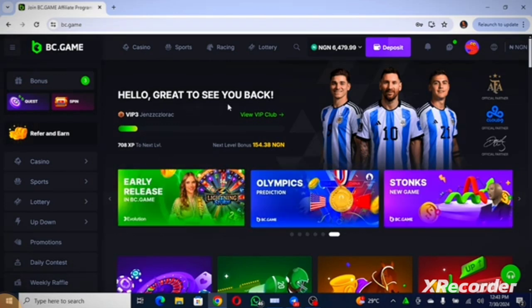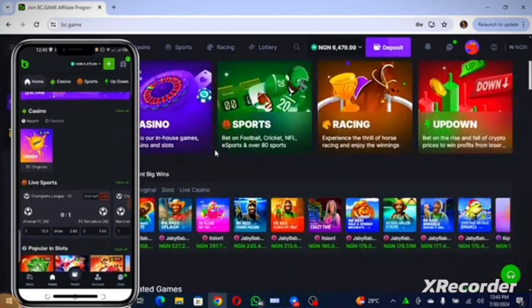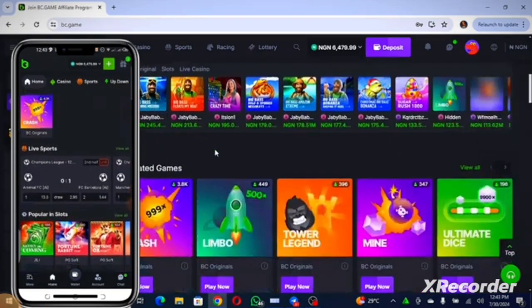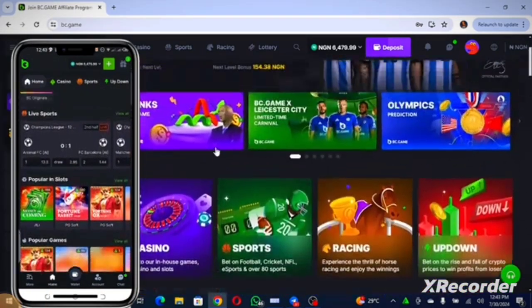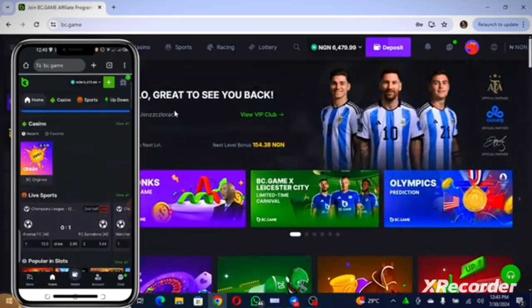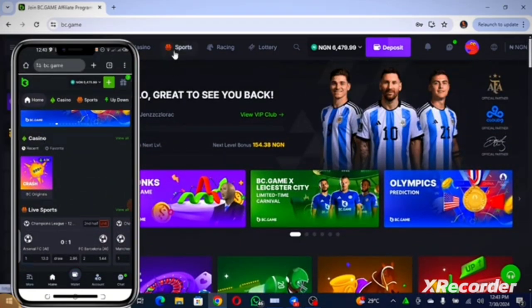Meanwhile, if you come to the interface of BC.game, you're gonna be seeing different things. On the desktop, you are seeing different games. This BC.game is a particular platform in which you can play casino games, or you can even do some sports betting over there.